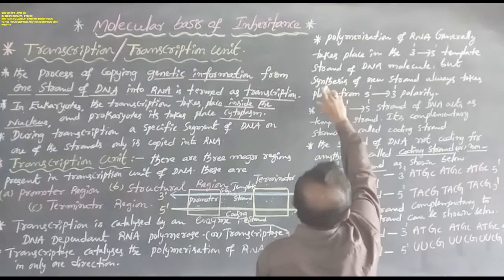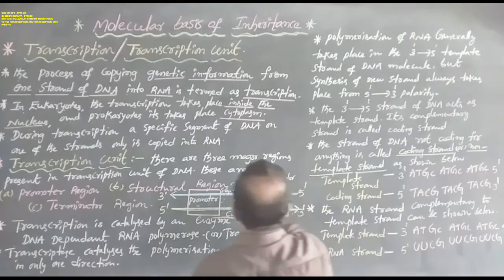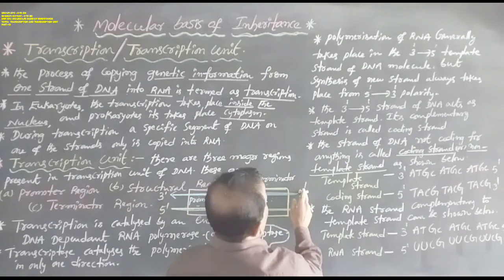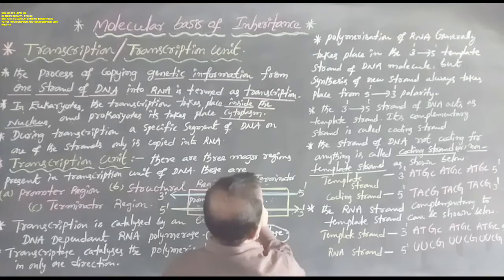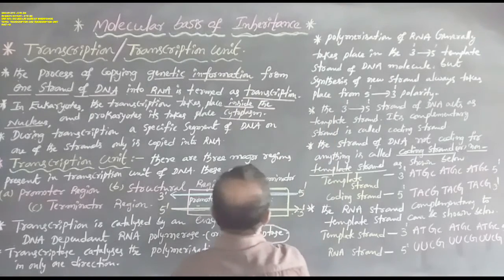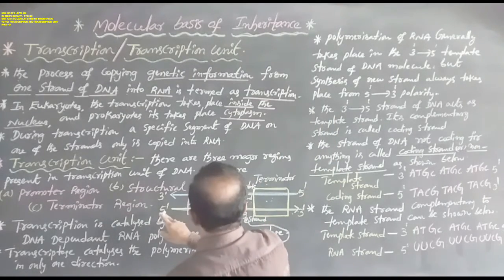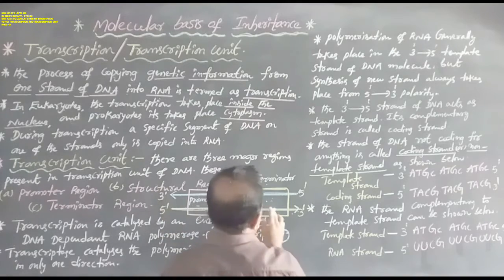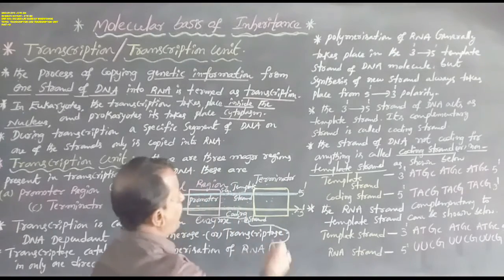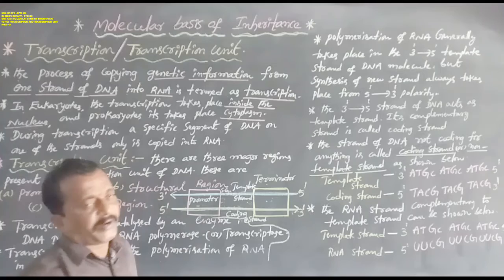Polymerization of RNA generally takes place on the 3' towards 5' template strand of a DNA molecule, but synthesis of the new strand always takes place from 5' towards 3'.